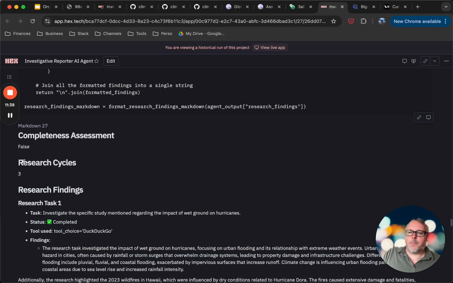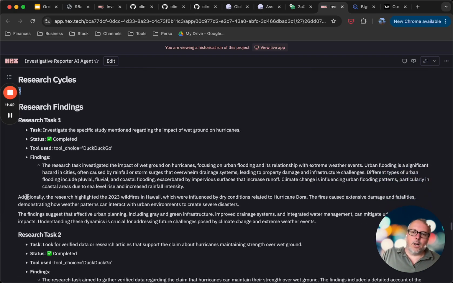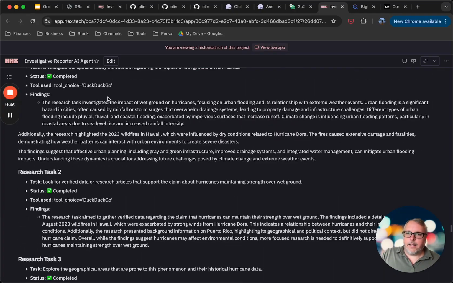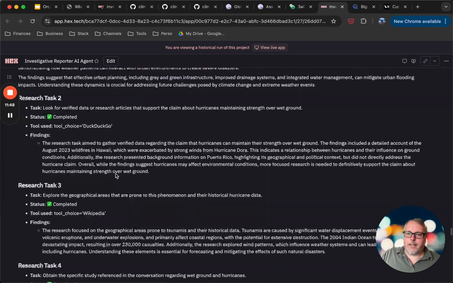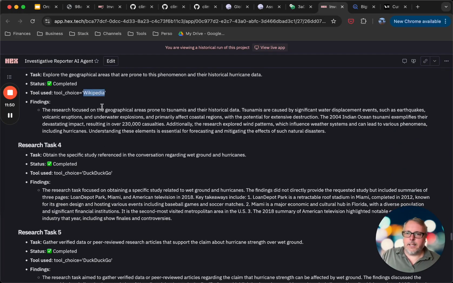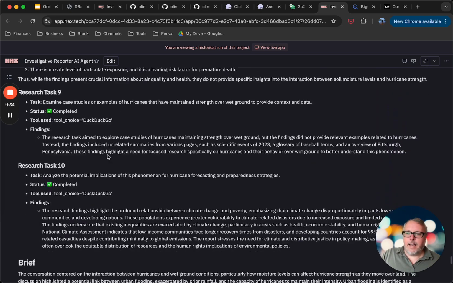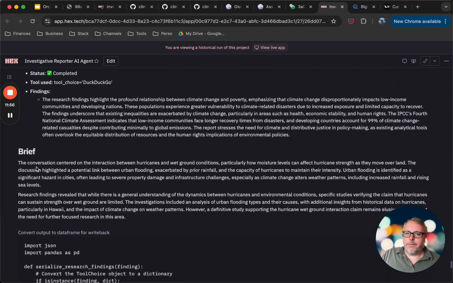In that case, it was false just because it reached the research cycles of 3. It has all of the research tasks that it performed, and we can see that it used DuckDuckGo in some cases, and it used Wikipedia in other cases. And at the end, we have the brief that was produced by the agent.